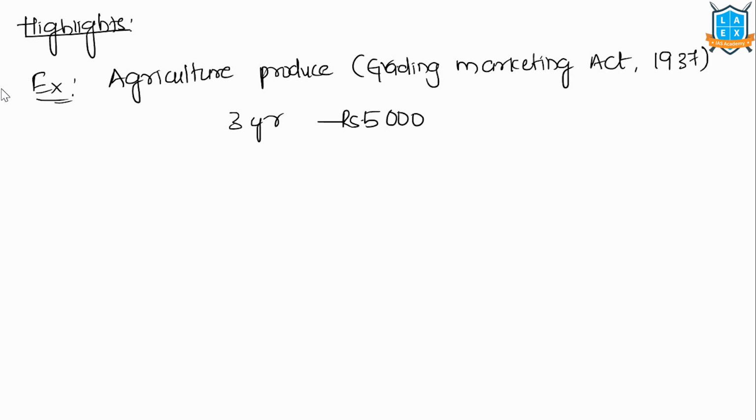The grade designation mark indicates the quality of the article under the 1937 Act. The bill replaces this with a penalty of 8 lakh rupees.